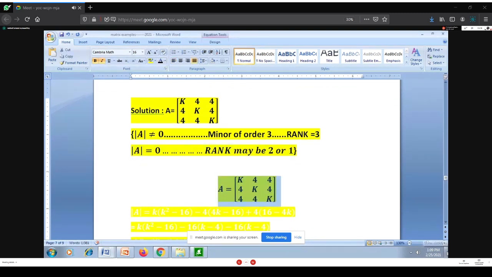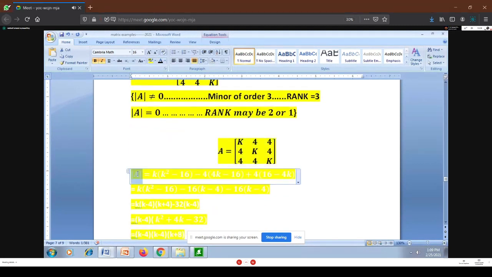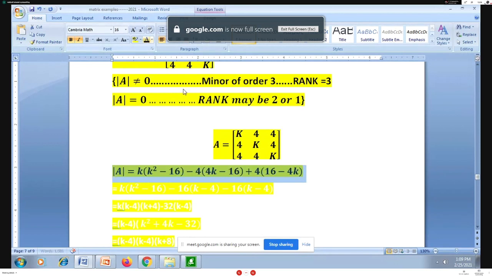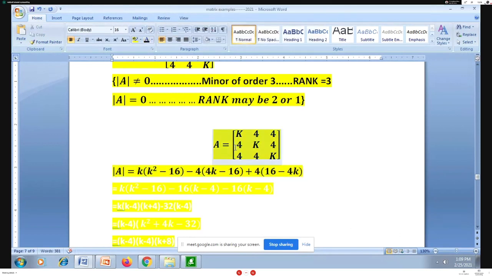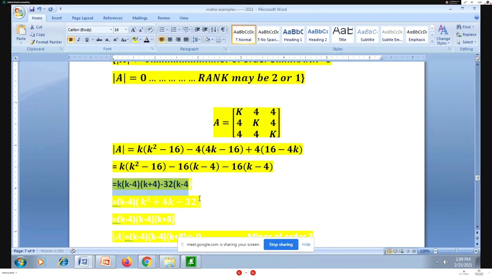So I'm writing the value for A. The next step for the solution is that I search the determinant of this 3 by 3 matrix. It is in terms of k because I don't know the value of k. So I will get a polynomial in terms of k. I have a polynomial in terms of k, and it is a cubic polynomial.